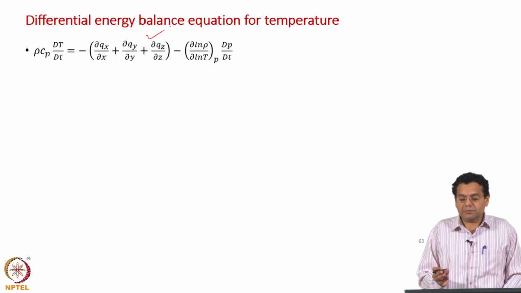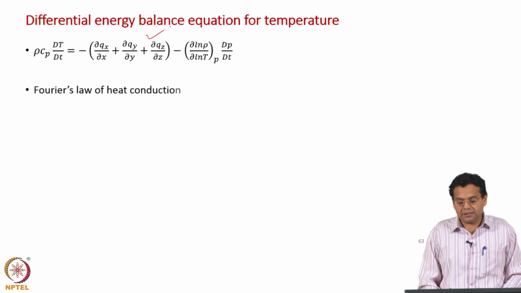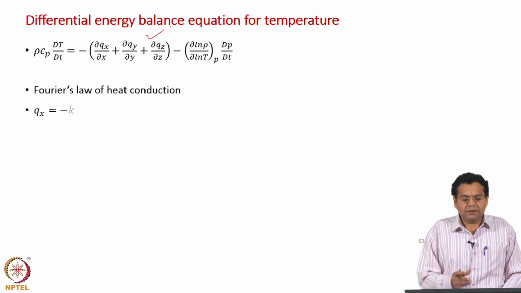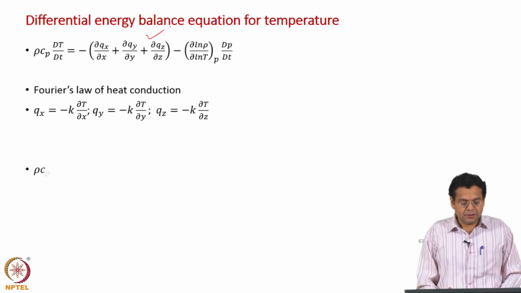We know it is now in terms of temperature gradient, and that is what we have done using Fourier's law of heat conduction. So, let us write down Fourier's law of heat conduction, the 3 dimensional version, and then we just substitute in the above equation, and the system of equations now becomes closed. So, let us do that.